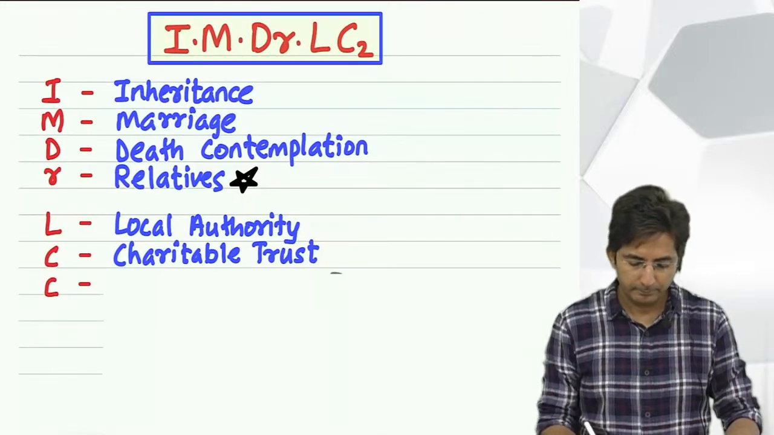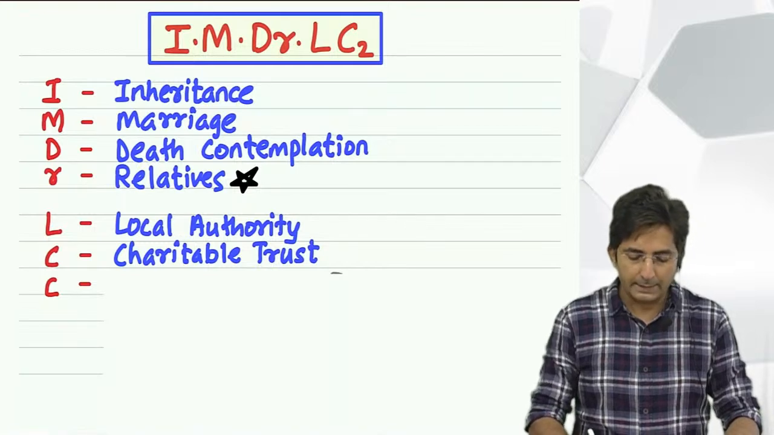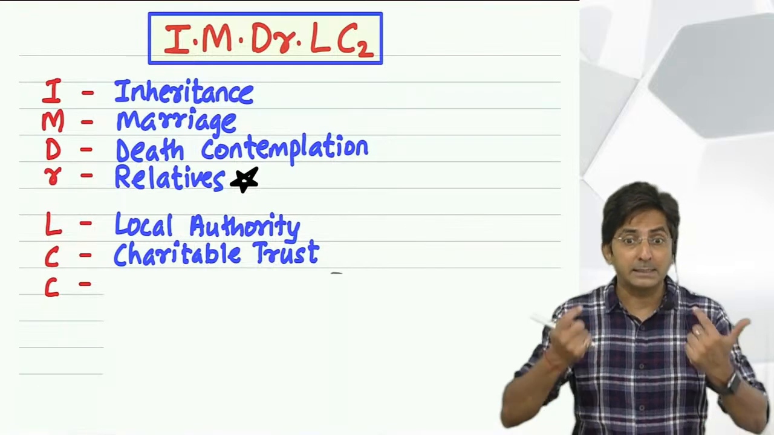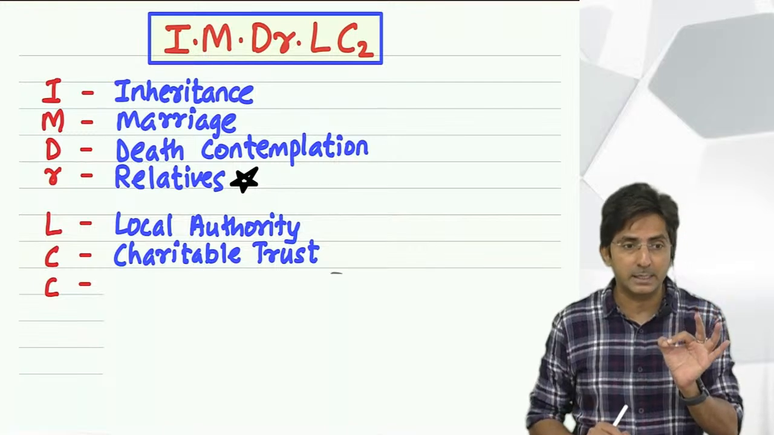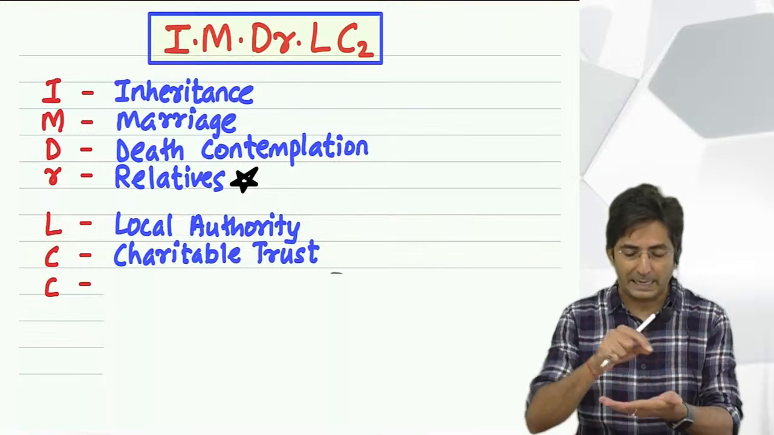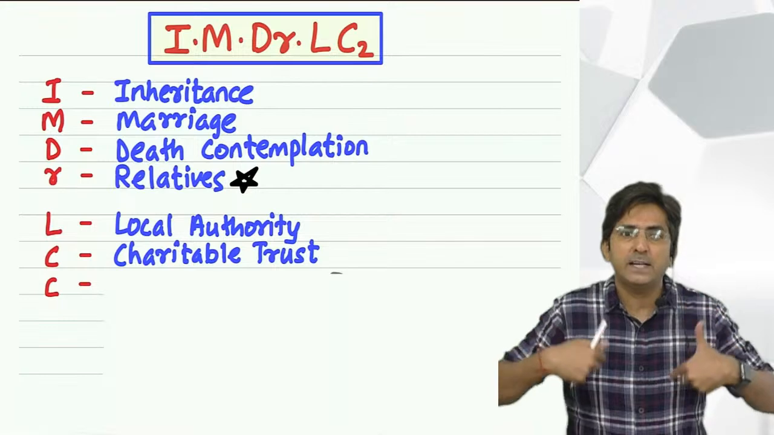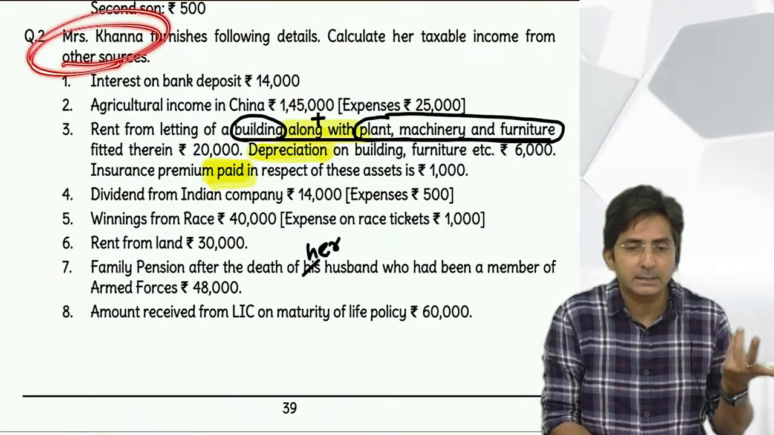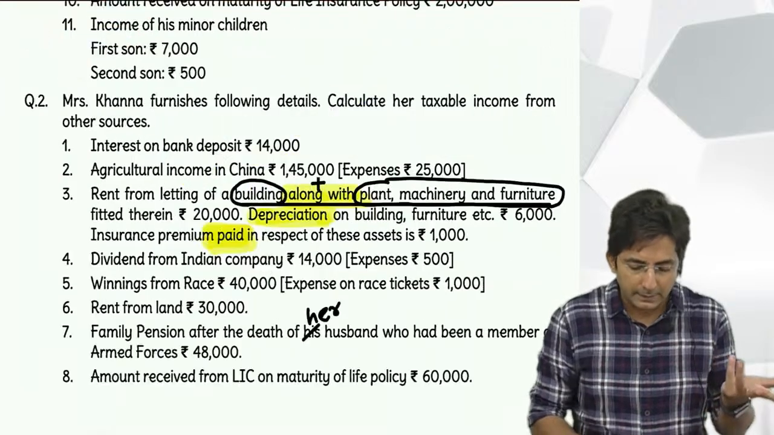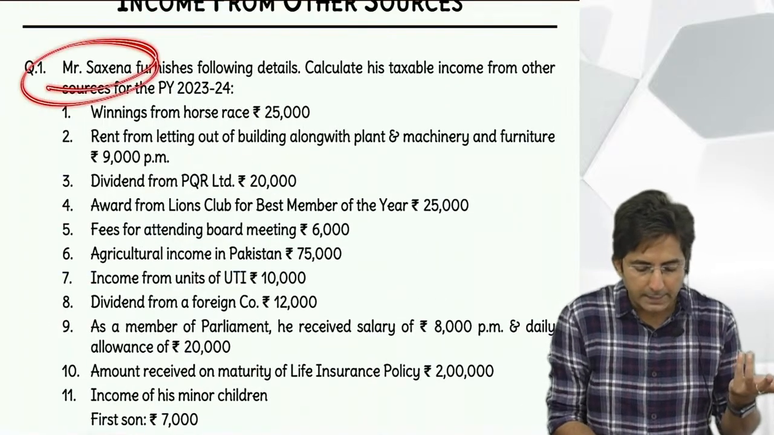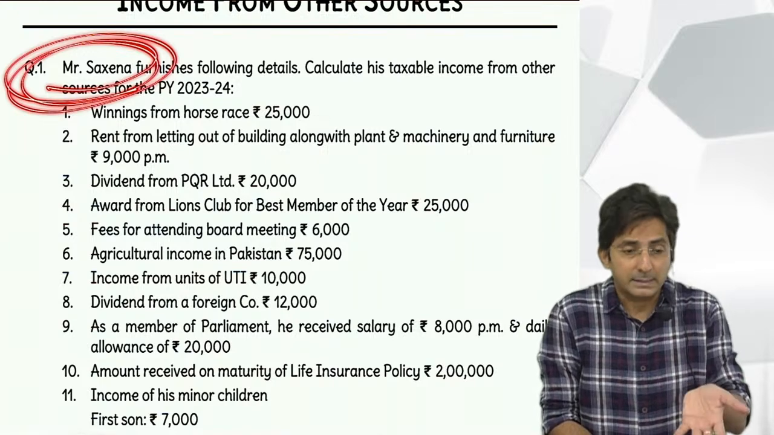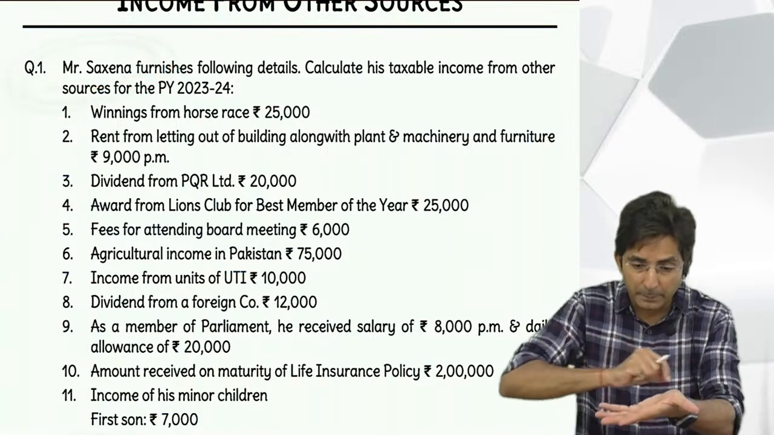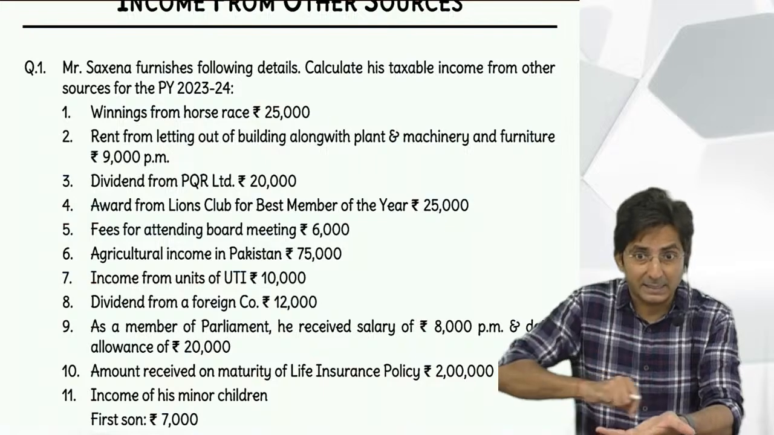Repeat. Either the assessee's own treatment. See, assessee, you understand? For example, if you are calculating my income, then Shirish Vyas will become the assessee. And in this question, we are calculating the income of Mrs. Khanna, so Mrs. Khanna is the assessee. And similarly here, Mr. Saxena is the assessee. Assessee means the person whose income we are computing, who is being assessed.